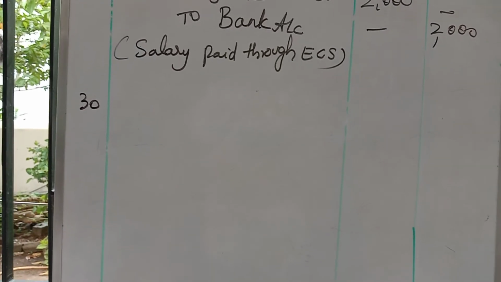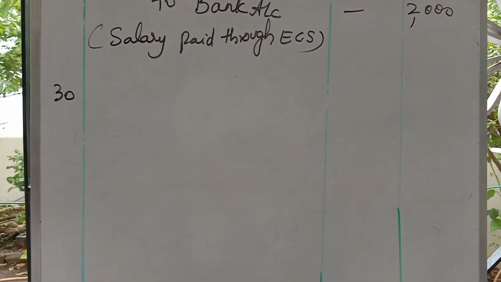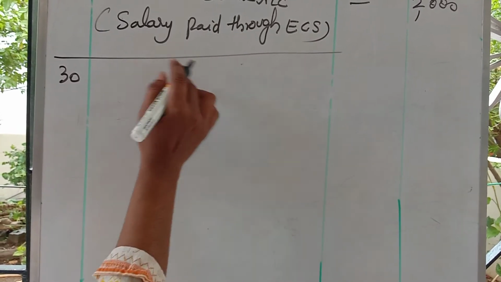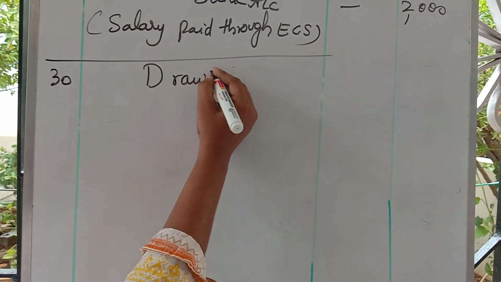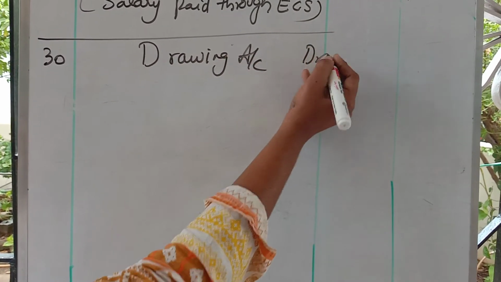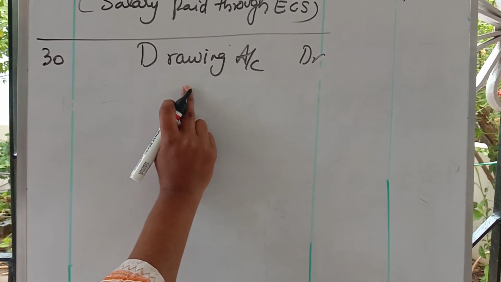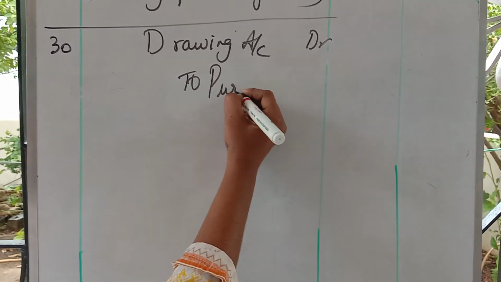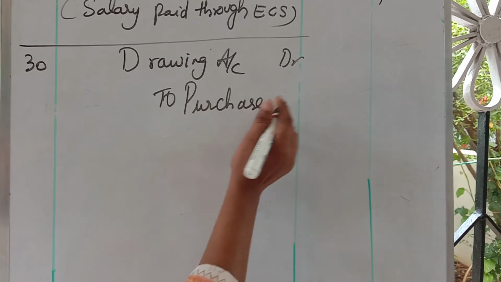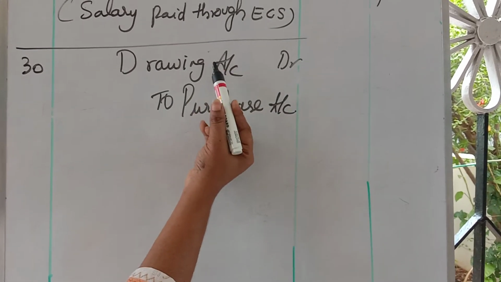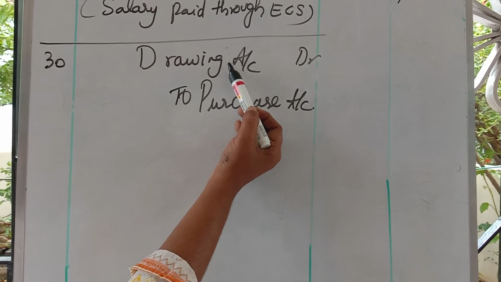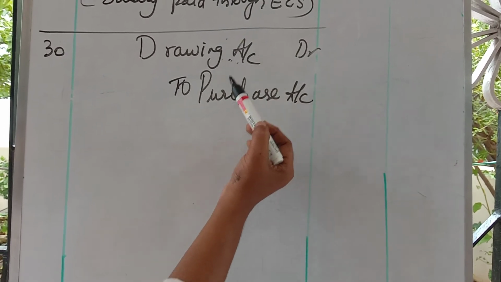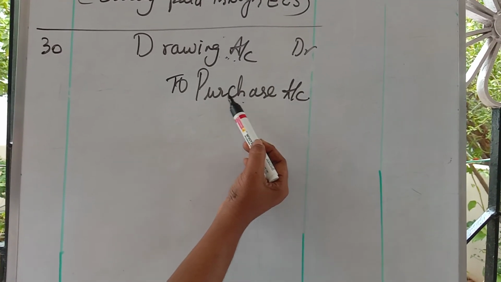Next date is the 30th. See the 30th date. Sahil took goods worth for personal use. Usually your personal use means drawing account debtor. If he takes cash, you will write cash. But in the transaction he took goods. So I'll write to purchase. If I am taking goods, I have to write the purchase account. Who is the receiver? The owner is the receiver. So I am writing drawing, for his personal use he is taking. He is taking goods for his personal use. That's why I am writing purchase.